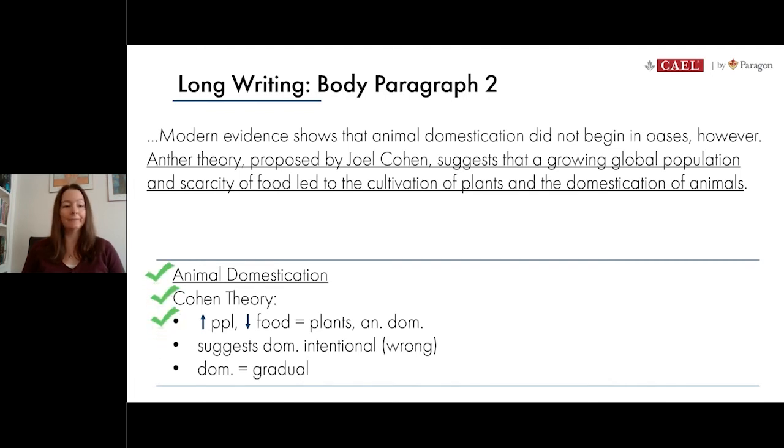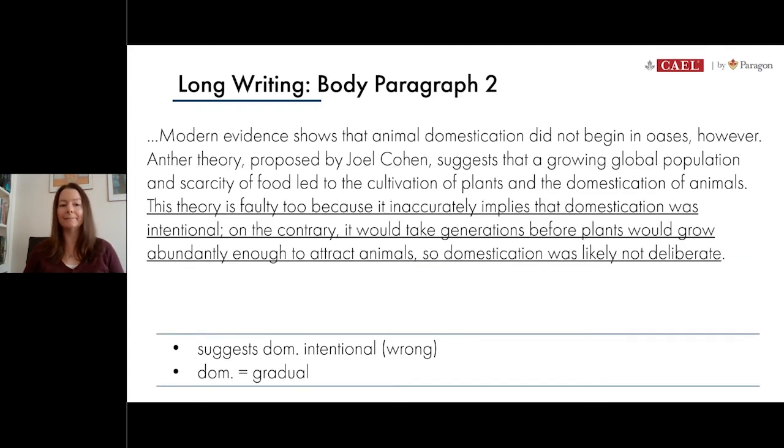So all we've done here is we've just summarized the main points of this theory. We've identified it as the Cohen theory, and again, taken our very short notes and written them into sentence form. Now that we understand what the theory is in writing, we have to indicate what was wrong with it. So let's do that next.